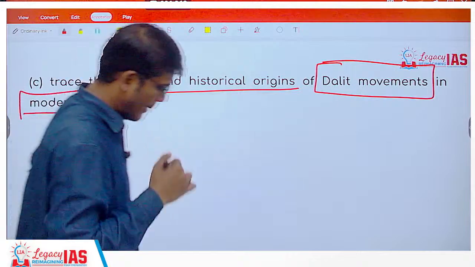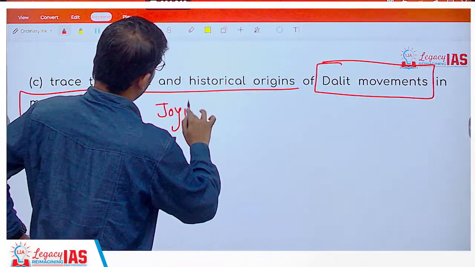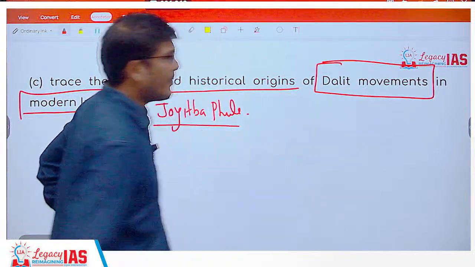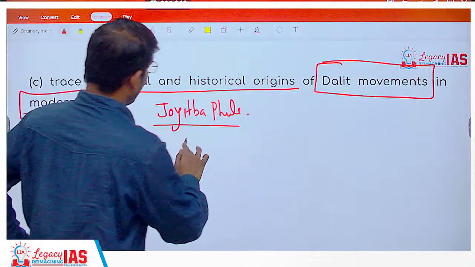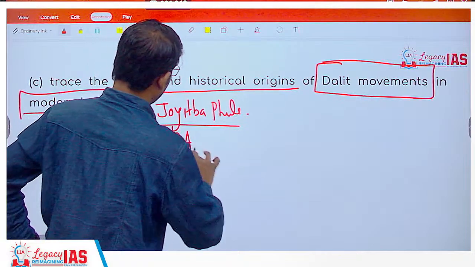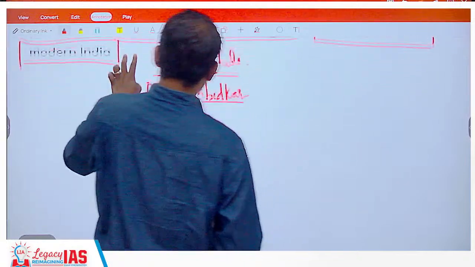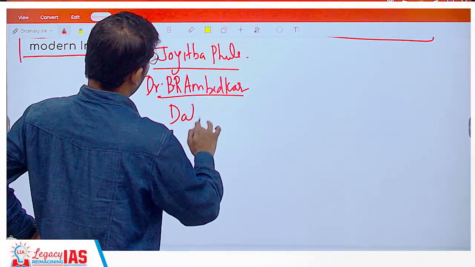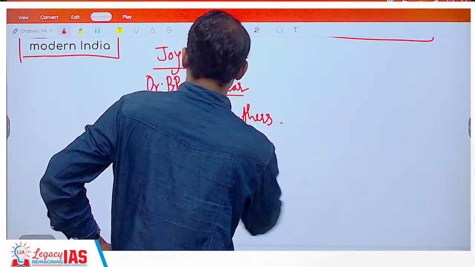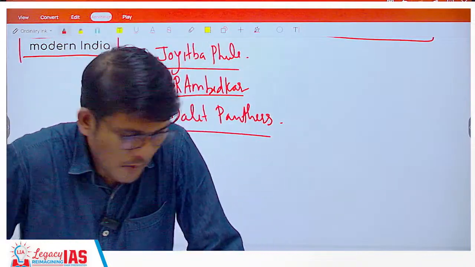In modern India, we can trace it from Jyotiba Phule, Savitribai Phule, and how it started. Then talk about Dr. B.R. Ambedkar, right? Then after independence, the Dalit Panthers, and so on. You have to mention this and trace the development that has happened in the Dalit movement.